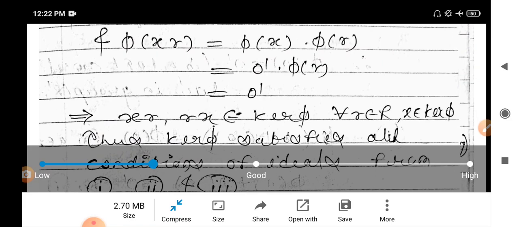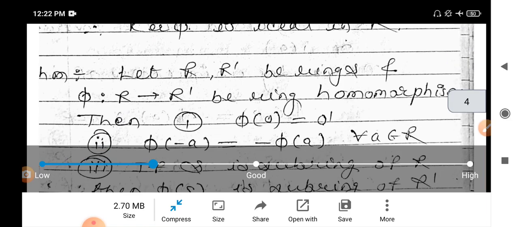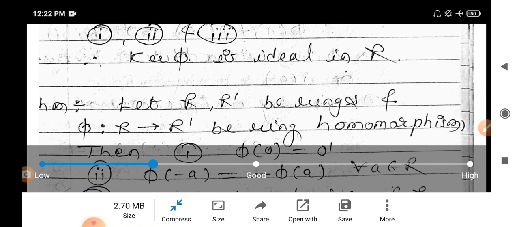That is, kernel of phi satisfies all the properties of ideal, hence kernel of phi is an ideal of ring R. Okay, we saw a trivial example. What did we see? Quotient ring forms a ring homomorphism. It is an onto ring homomorphism.